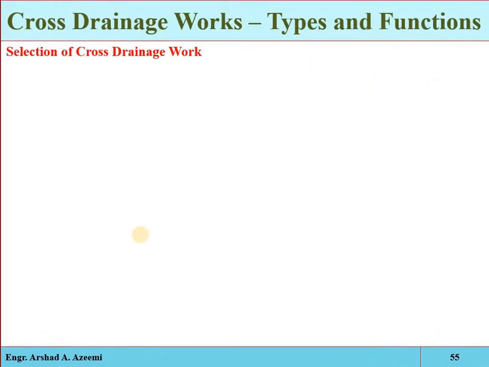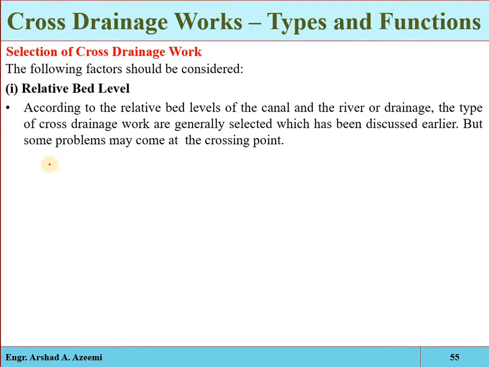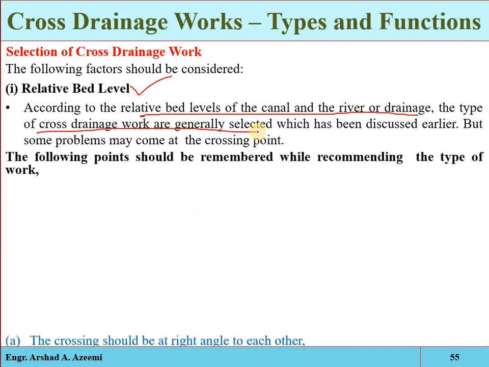Now remember that when you are selecting the cross drainage work, what factor will be considered? Most importantly, the relative bed level. According to the relative bed level of the canal and the drain, the type of cross drainage work will be selected, that either the canal will be passed over the drain, or the drain will be passed over the canal, or both will be mixed with each other. So see, we are looking at the following points.